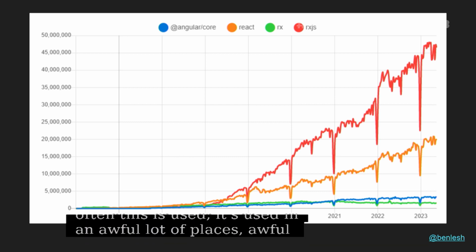So RxJS, just for an idea of how often this is used, it's used in an awful lot of places, an awful lot of infrastructure-y things. There's very little chance that if you went home and looked at your project that you work on for work or whatever and typed in npm ls RxJS, that it wouldn't show up somewhere in your node modules. Even if you're not using it, some dependency you have is probably using it for something.